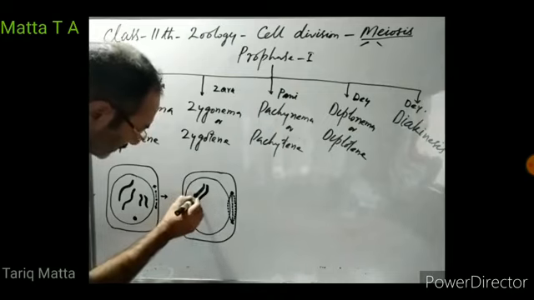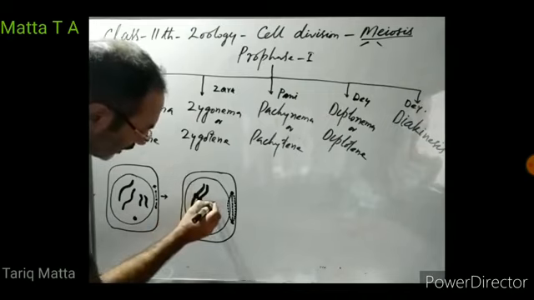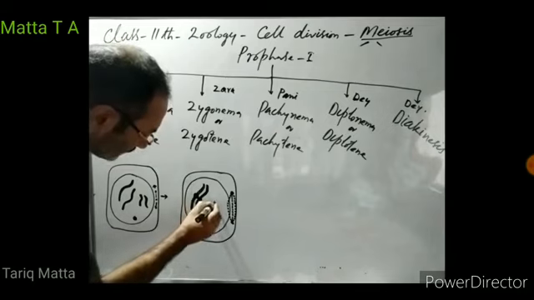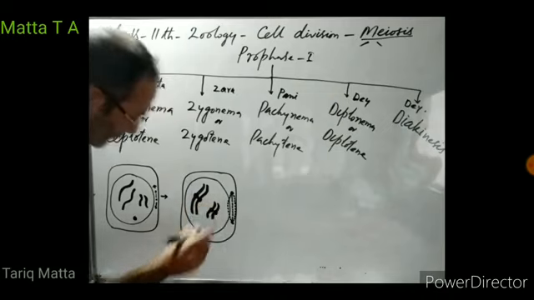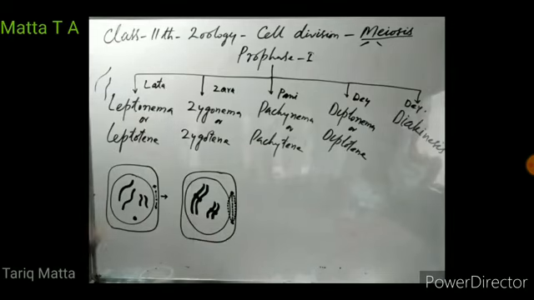Their centromeres start becoming visible. So homologous chromosomes form pairs in zygonema, they further condense and coil up, and become thick and rod-like, and their centromeres start becoming visible.